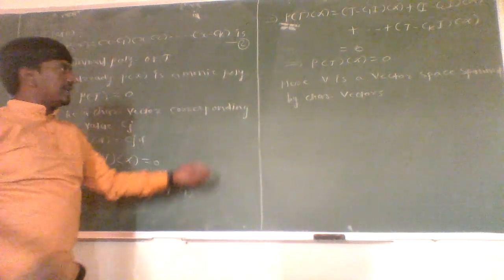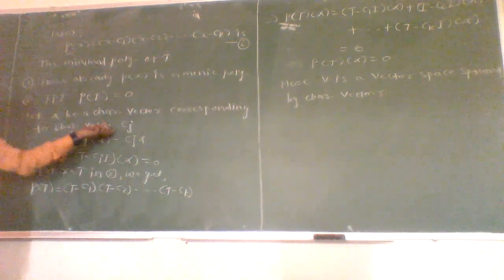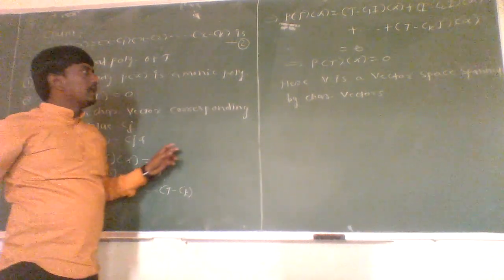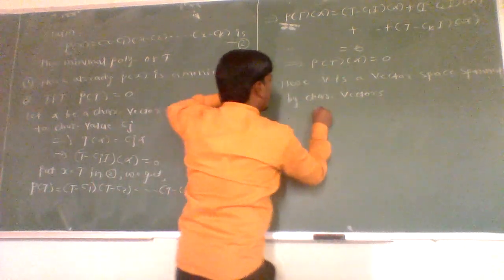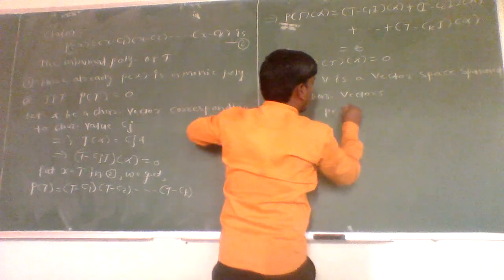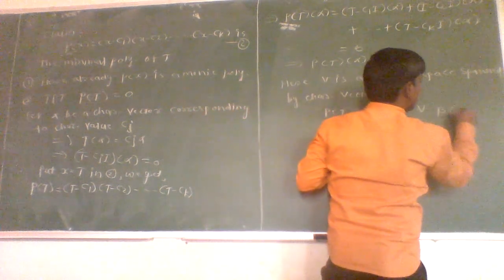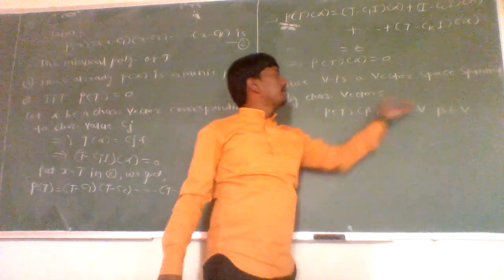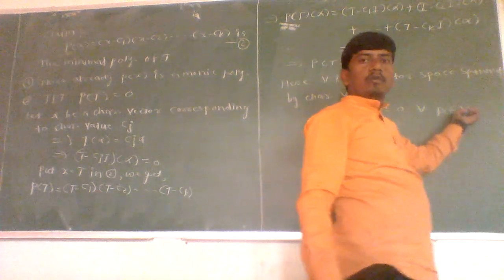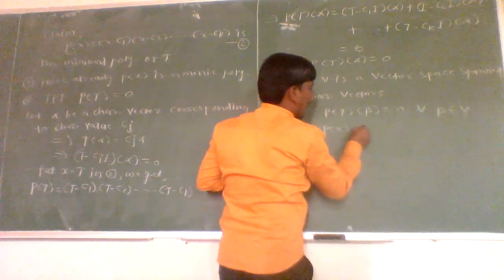So here we take any arbitrary alpha which is a characteristic vector corresponding to characteristic value cj of the linear operator T. Now each vector of this V is a combination of characteristic vectors. Then P of T of beta is equal to 0 for all beta belonging to V. From this we conclude that P of x annihilates the linear operator T.